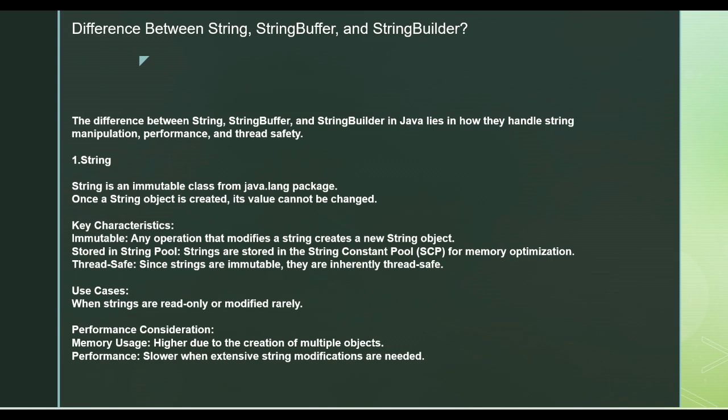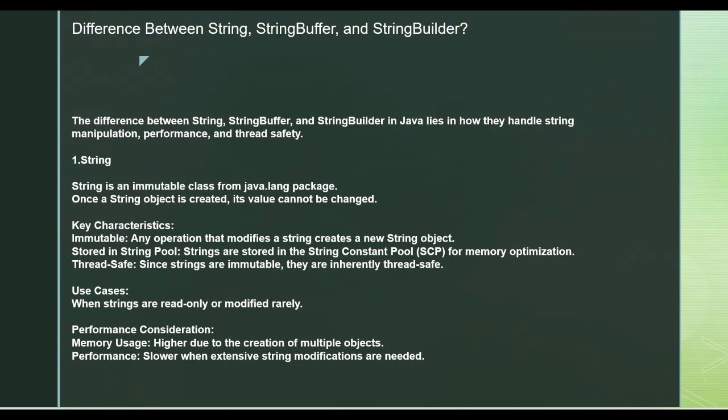When to use string: when you have frequent reads and not frequent updates. If you frequently update a string, it will ultimately create a new object, not modify the existing object.